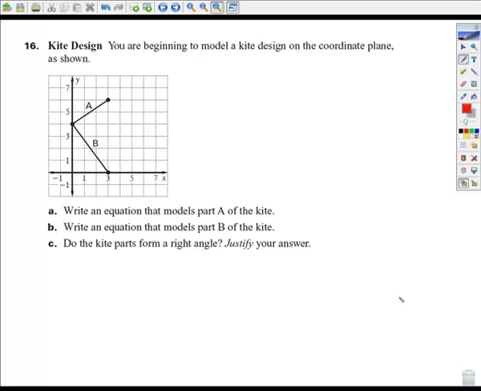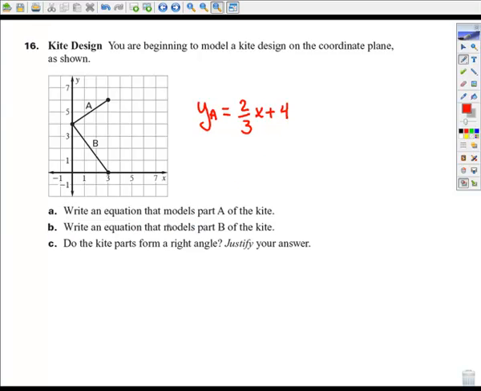Okay, there's going to be a couple application problems I want to go over with you. So here it says you're beginning to model a kite design on the coordinate plane as shown. Write an equation that models part A of the kite. So they want an equation of this line. Okay, so we'll say this is line A, so I'll just go y sub A. I need a slope and a y-intercept. Well, my slope is up 2 over 3, so 2/3. And lucky me, my y-intercept is right here, so I don't have to do a whole lot of work. It's just 4.